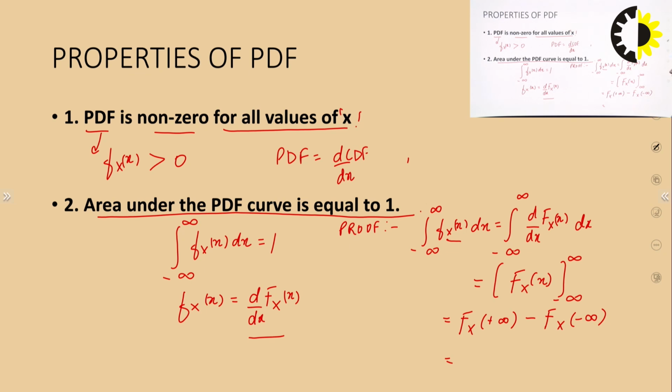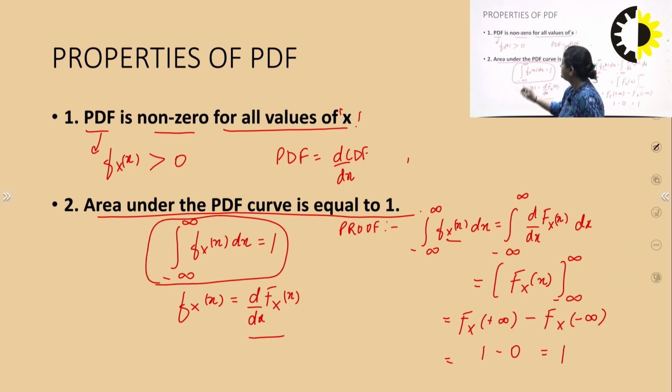F_X(positive infinity), that is the CDF at positive infinity, is always equal to 1 and the CDF at minus infinity is always equal to 0. So here the value comes out to be 0. Here the value comes out to be 1. So hence you have proved that the area under the PDF curve is equal to 1. So this is the proof for the second property of PDF.